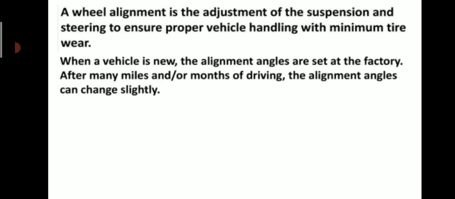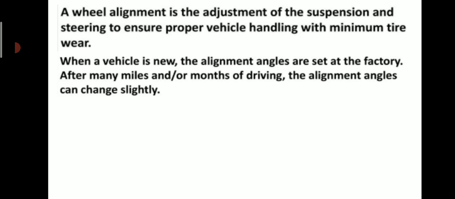Let us start with wheel alignment first. A wheel alignment is the adjustment of the suspension and steering to ensure proper vehicle handling with minimum tire wear. So to have minimum tire wear, we must check the tires for alignment. When a vehicle is new, the alignment angles are set by the factory.